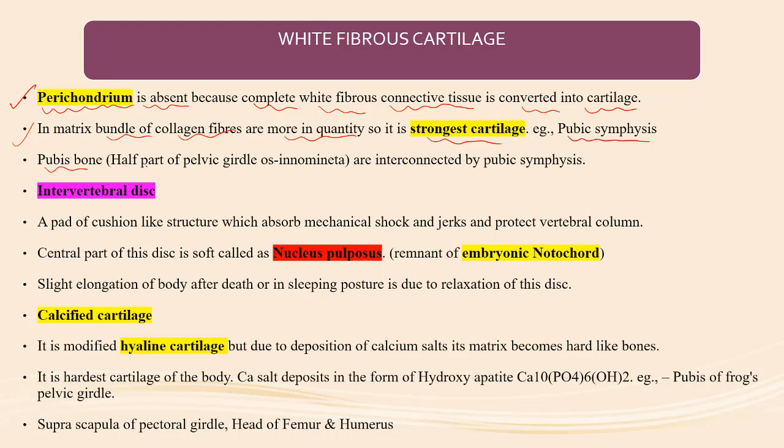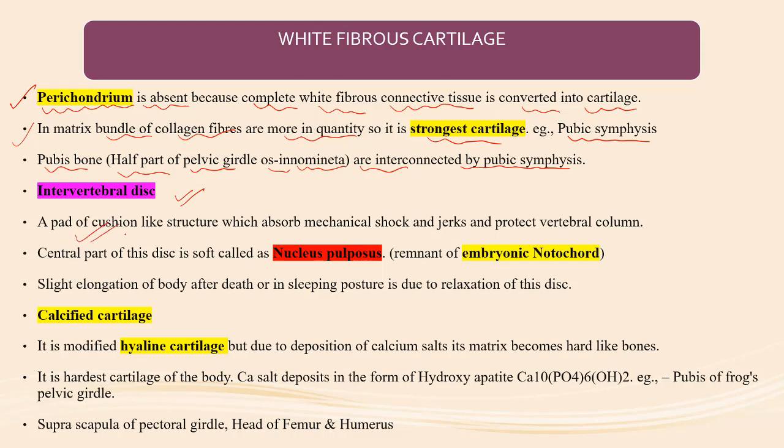The pubis bone is basically divided into two parts, the half parts of the pelvic girdle known as os innominata. The os innominata are interconnected by the pubic symphysis. The pubic symphysis is a white fibrous cartilage which connects the two lateral parts of the pelvic girdle. Intervertebral disc is also made of white fibrous cartilage.